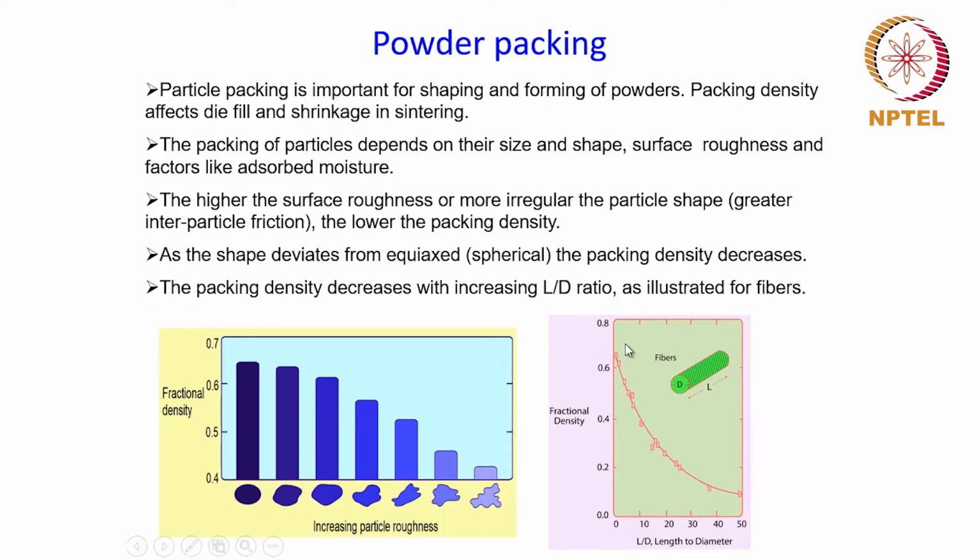And this is illustrated by showing the packing of these fibers as a function of their L by D ratio.